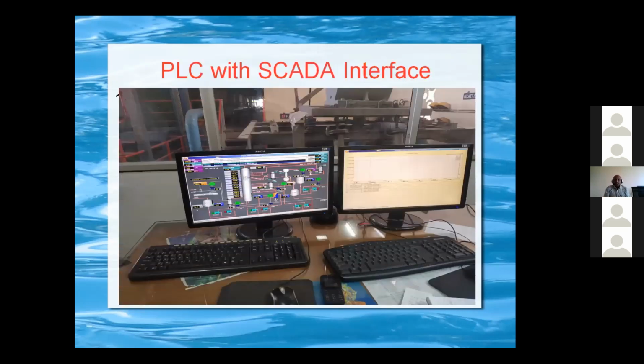The other thing is that the PLC can be interfaced with a SCADA interface, so that graphics screens can be developed, and the operation engineer can control the entire plant from there. They can switch on, switch off, or put a particular loop into manual or auto, whatever it may be. That is one of the very big advantages of the PLC now.